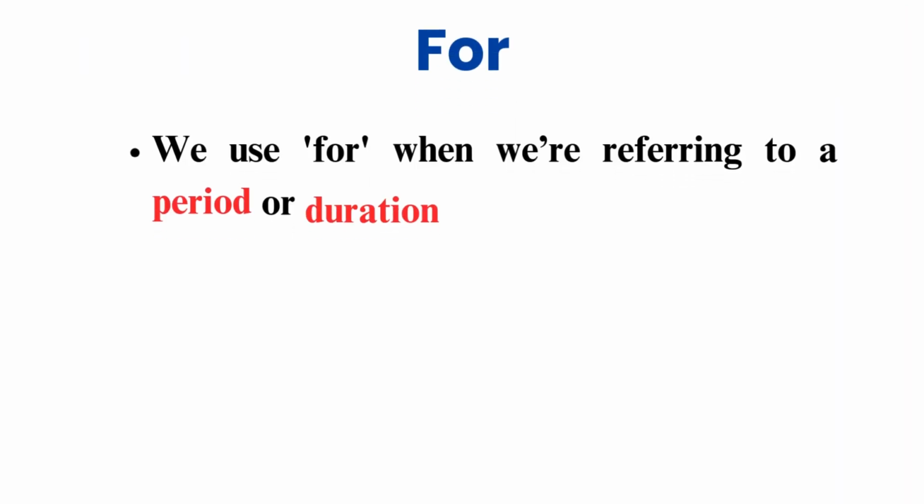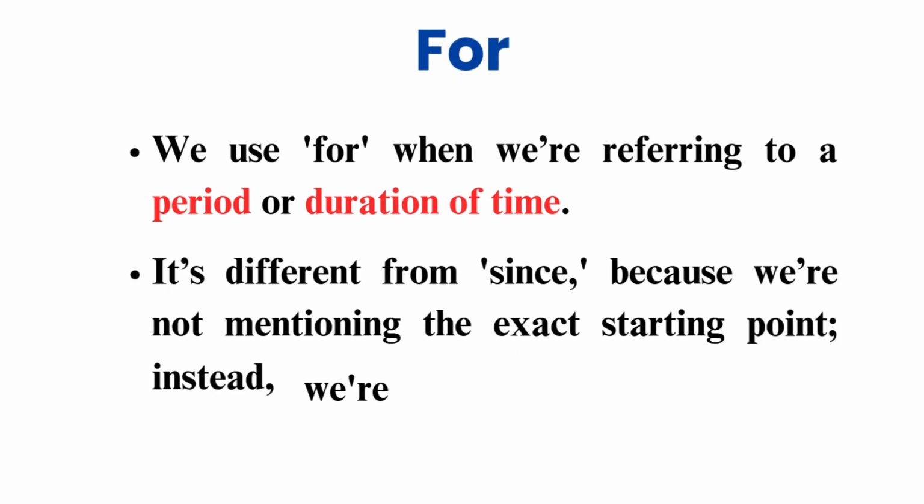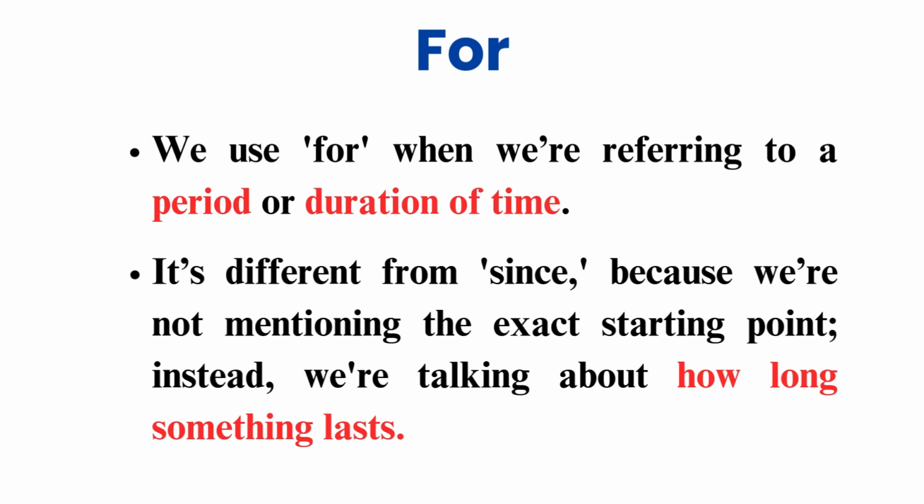Next up we have for. We use for when we're referring to a period or duration of time. It's different from since, because we're not mentioning the exact starting point. Instead, we're talking about how long something lasts. Let's go through some examples.